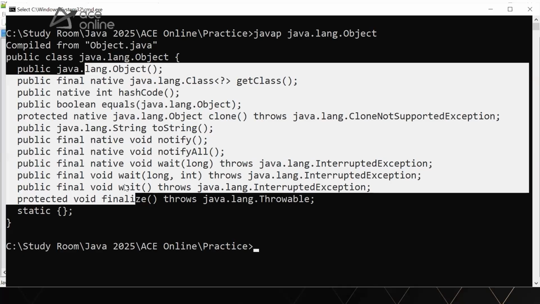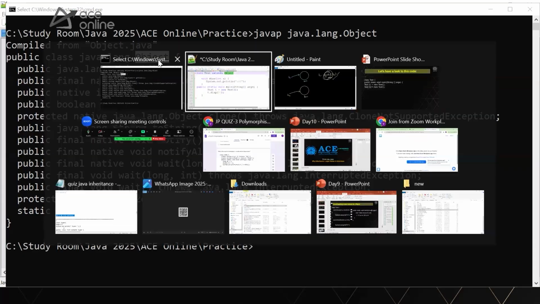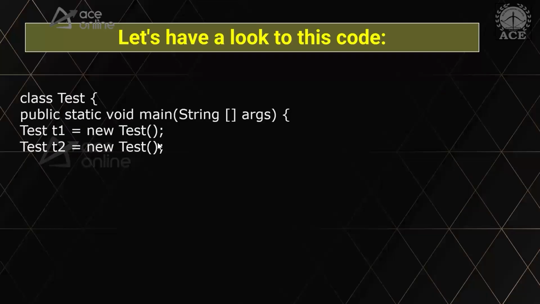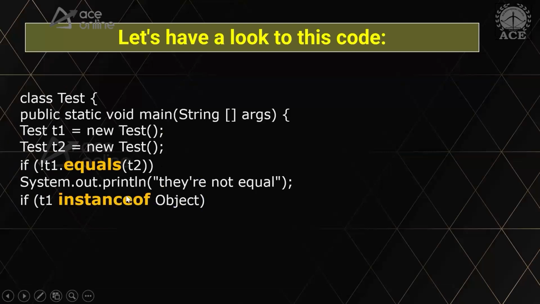A very important concept. It's part of our syllabus, both for the job-oriented training and for certification. So we will be covering it in detail, but now I just wanted to show you that Object is considered a universal superclass, or universal parent class. So calling t1.equals(t2) is perfectly valid. There is also the instanceof operator, which checks whether something is an instance of a particular class or not. Is t1 an instance of Object? Yes, because every child class is an instance of the parent class as well. Object is a parent class, so this will also return true.